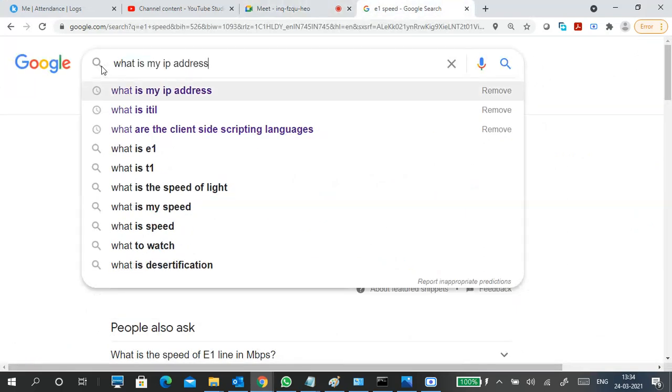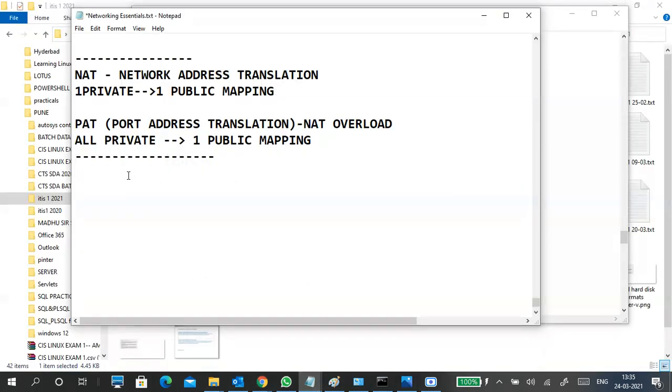Once you click it, you'll get a different IP address. If you check your physical machine IP address, it is in the private IP address range, and the Google browser will show you a public IP address. Because when you are communicating outside, we communicate with the public IP address only. So you are communicating using PAT.